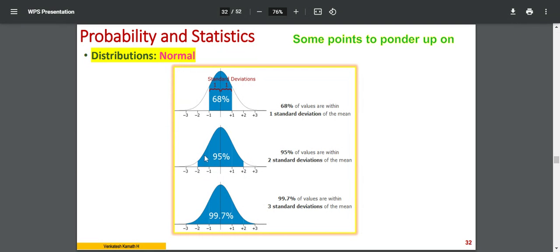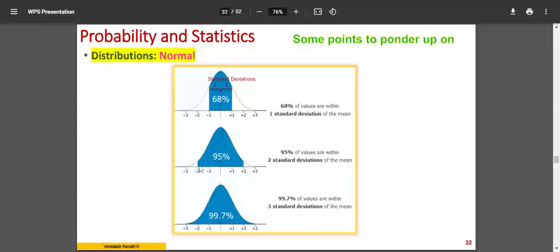So all the values, this entire set of values, where do they fall? Mu ±2. Within this region, if it falls, it is 95%. If it falls within this region, it is 68%. Within ±3 standard deviations, if it falls, it is 99.7% of the area.